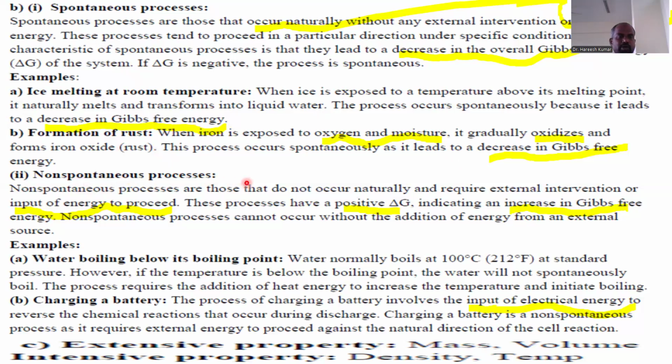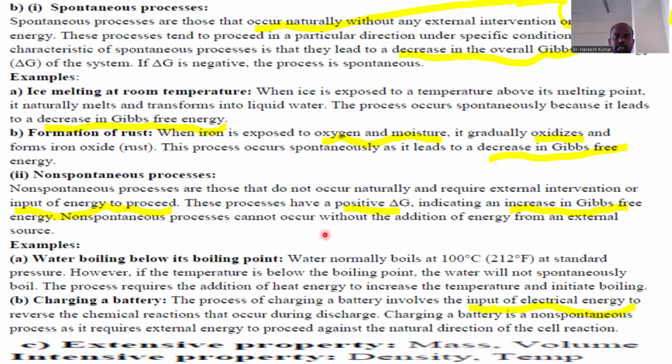Let's look into the non-spontaneous process. Non-spontaneous processes are those that do not occur naturally and require external intervention or input of energy to proceed. These processes have a positive delta G, meaning free energy increases, and require additional energy to proceed, indicating an increase in Gibbs free energy.